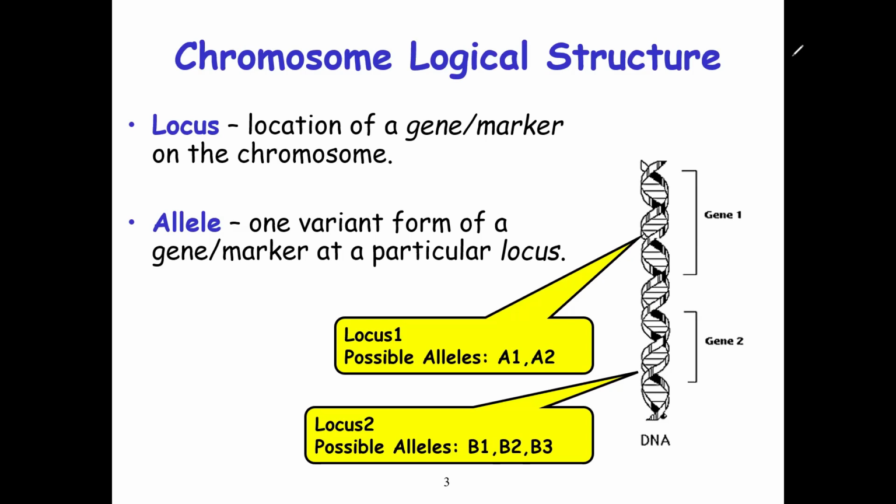For example, at locus 1 there are possible alleles, A1 and A2, and we have locus 2, where gene 2 is found, and it can also have its possible alleles. An alternative form or variant form of a gene is what you call an allele. For example, for gene 1, we have B1, B2, B3. So that is what you call an allele.